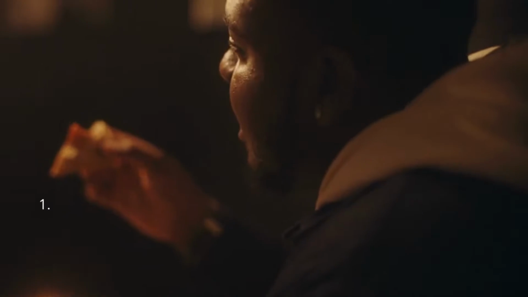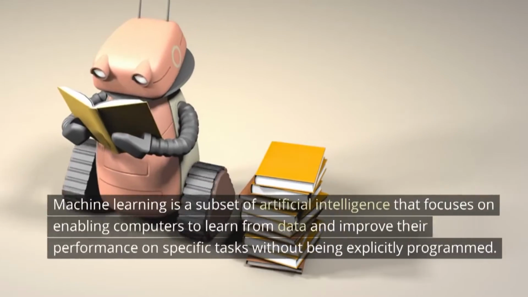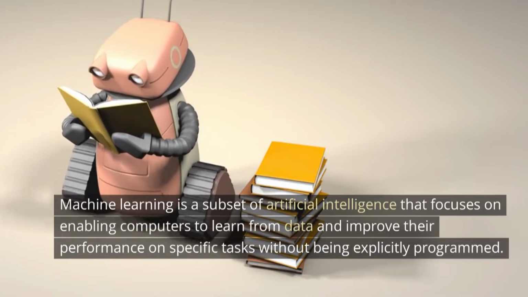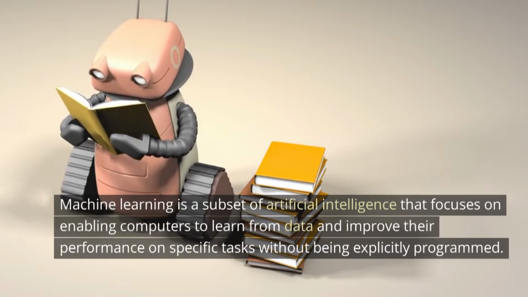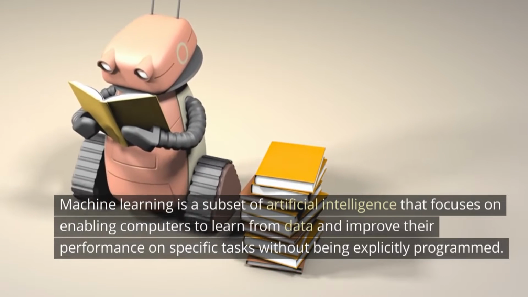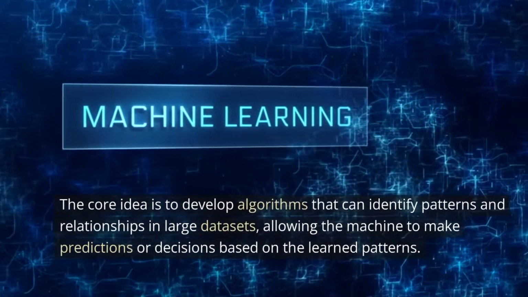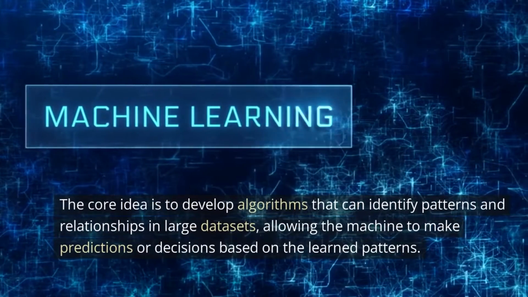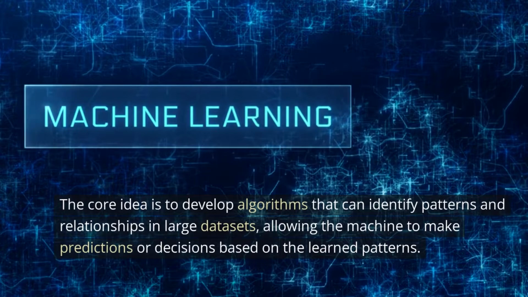Machine learning and deep learning. 1. Machine learning basics. Machine learning is a subset of artificial intelligence that focuses on enabling computers to learn from data and improve their performance on specific tasks without being explicitly programmed. The core idea is to develop algorithms that can identify patterns and relationships in large datasets, allowing the machine to make predictions or decisions based on the learned patterns.